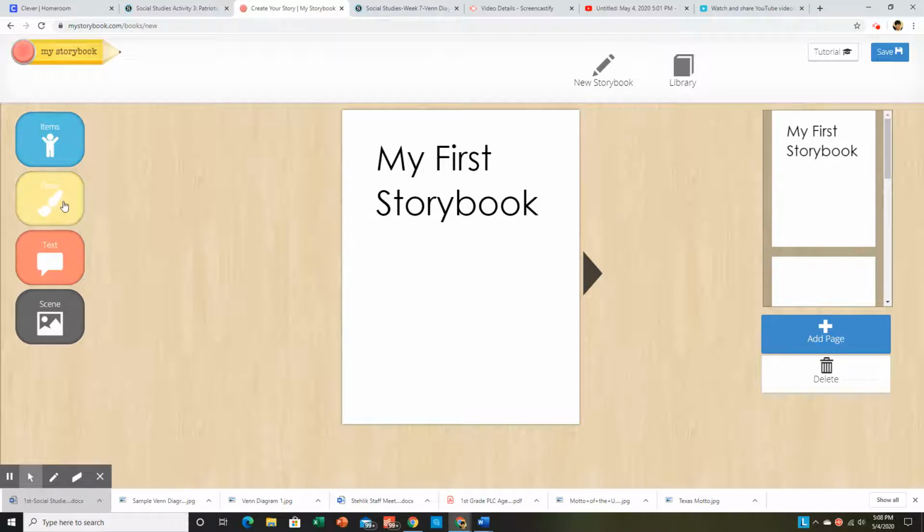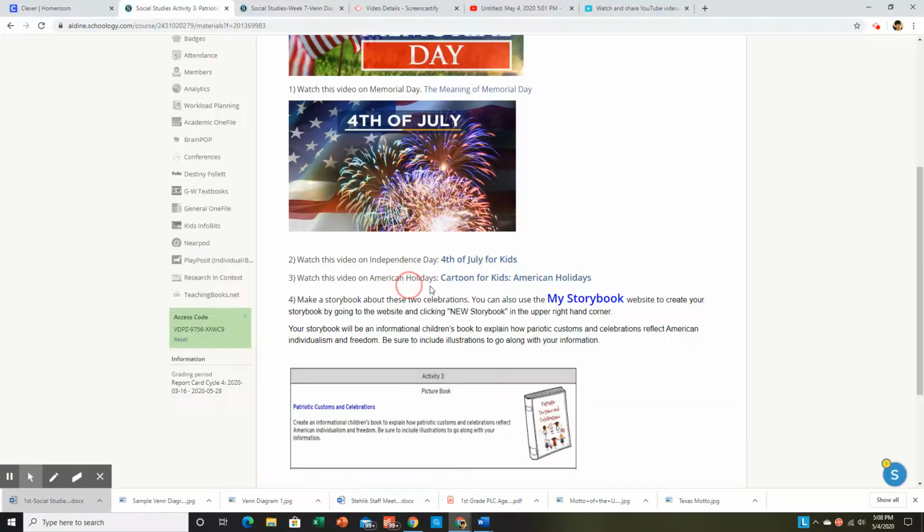You can draw, and you can add text, which means words, by typing. Okay, and so that will make your storybook electronic, and then when you're done, you can save it to the computer you're working on, and then you will have a file, and then you can upload your file.